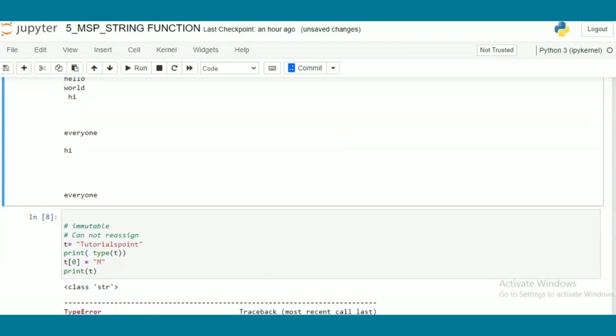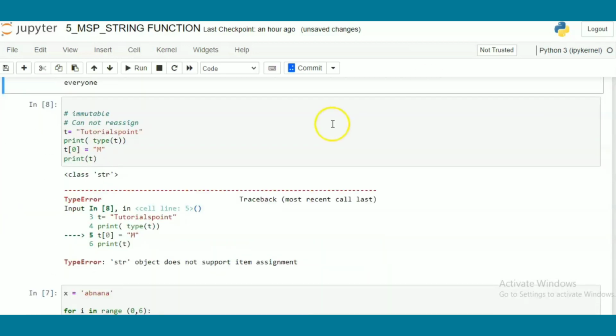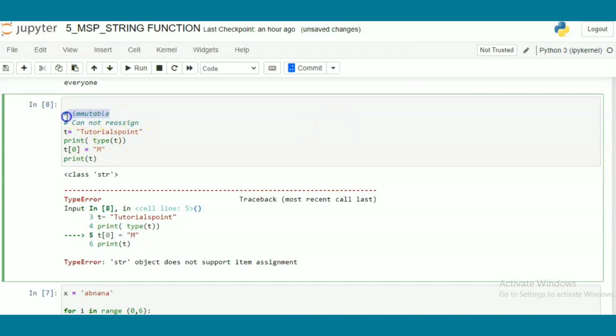Now the second major thing to keep in mind while coding is that a string is immutable. That means once we assign, we cannot reassign. If you assign a variable t with tutorial and print the type of t, you will get the class as string. Now if I want to update t with a capital M and try to print the value of t again, it will give an error at the line t[0] = 'M', because we cannot change the characters or update the string, since a string is immutable.